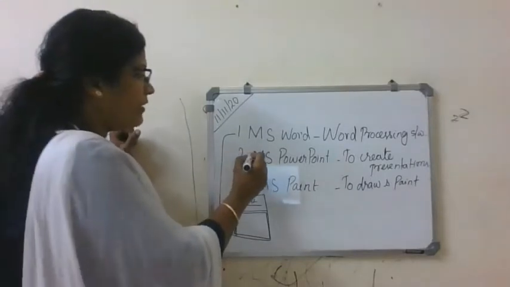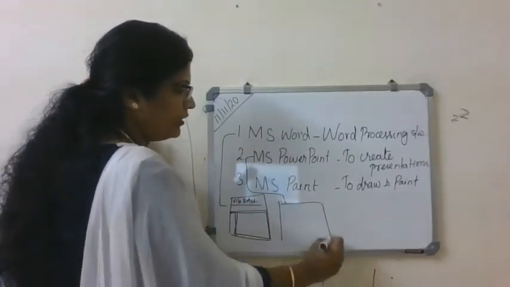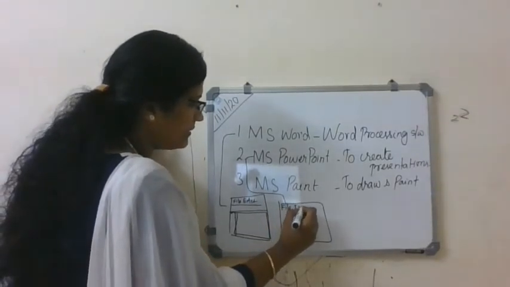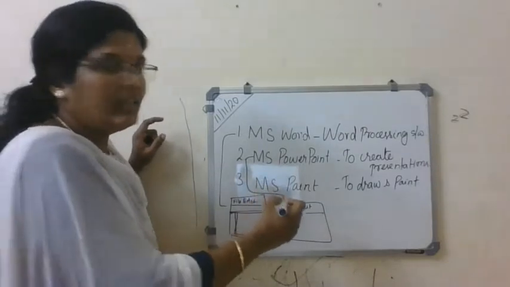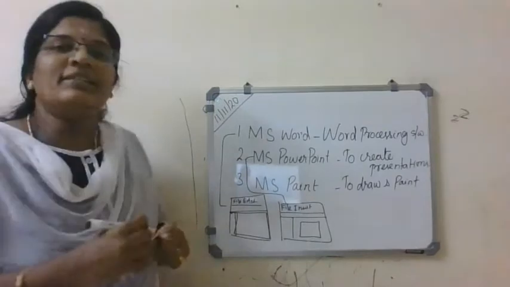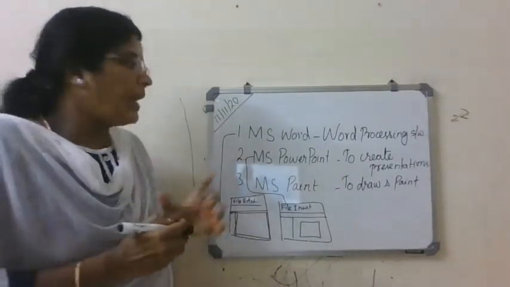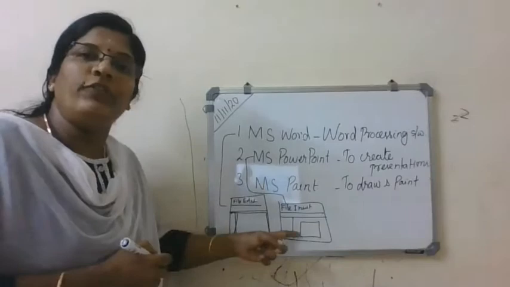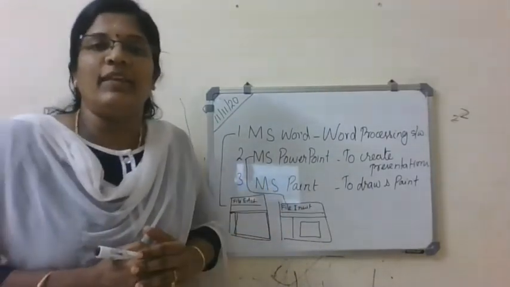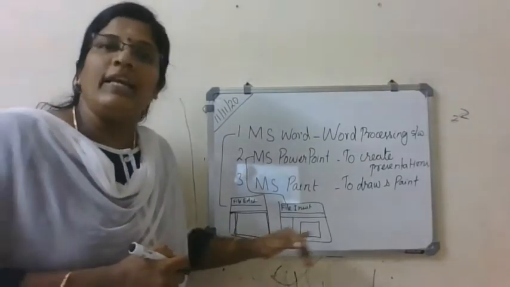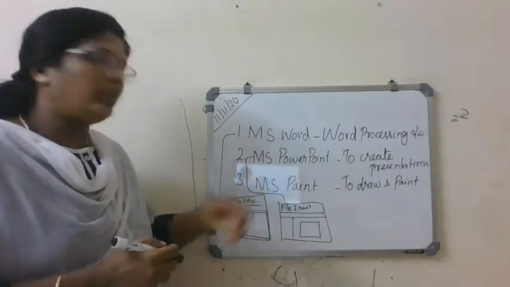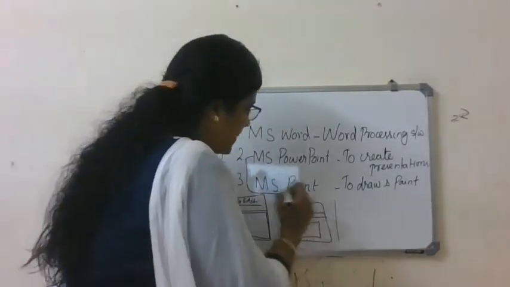And what about MS PowerPoint? How does it look? Again here, file, insert, all the tabs will be there, then comments, then you can see the slide. You can see the slide, right? So if you see MS Word and MS PowerPoint, the windows are different. The first part, up to this, is equal. The remaining screen, the working area, is different. Clear?